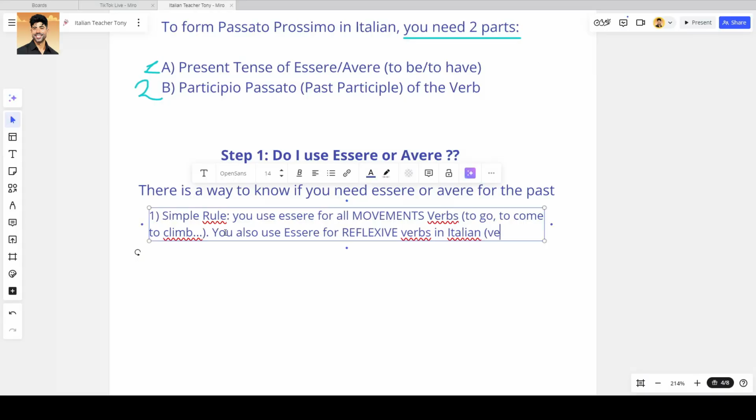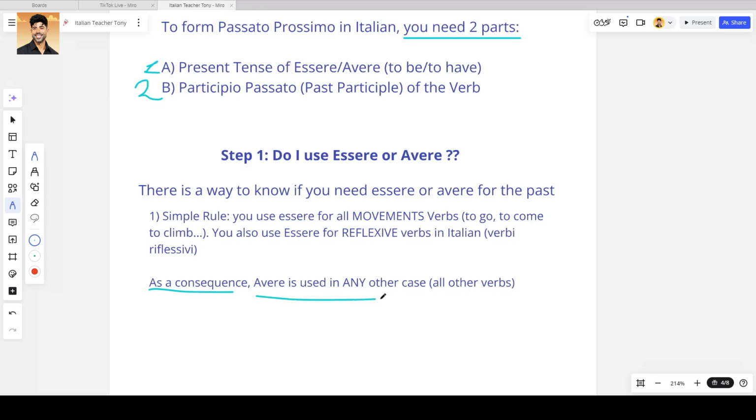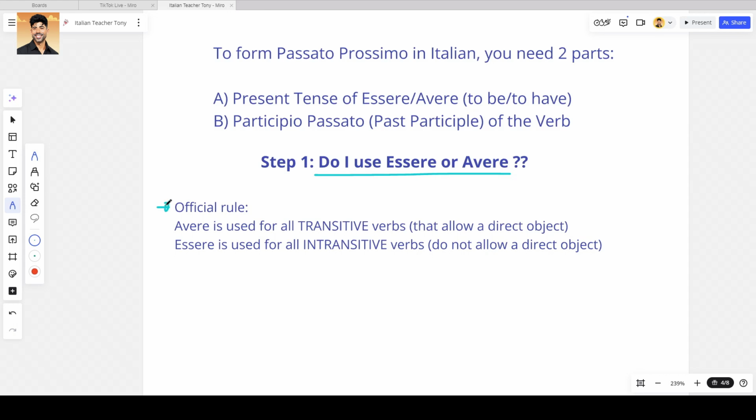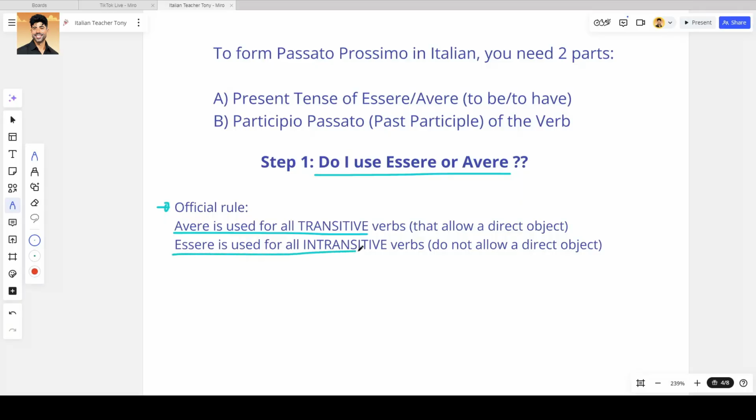You will also use essere for all the verbi riflessivi in Italian, reflexive verbs. Consequently, avere is used in any other case. So now, what is the official rule? The official rule is that you will use avere for transitive verbs, meaning all the verbs that allow a direct object. You will use essere, to be, for all intransitive verbs, all the verbs that do not allow a direct object. Now, it's really up to you which rule you want to remember, just so you know that with the unofficial but easy rule, you will be right 90% of the time, but not all the time.